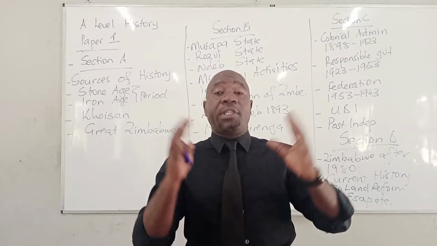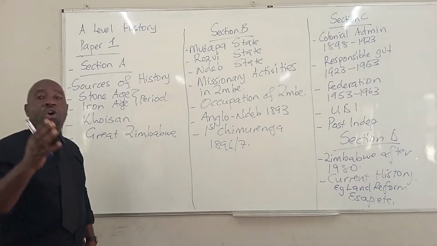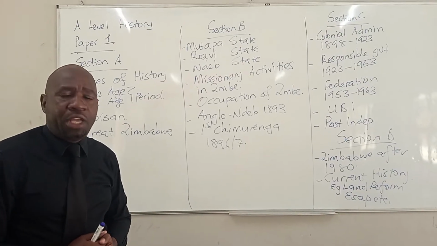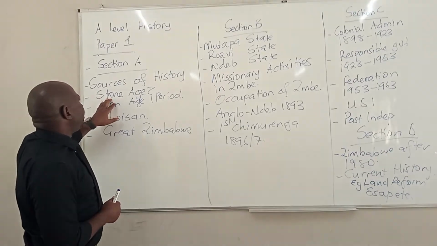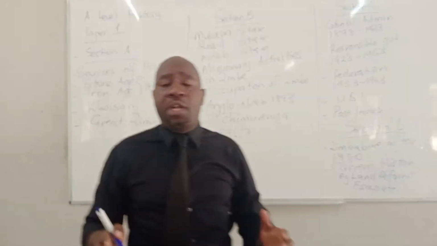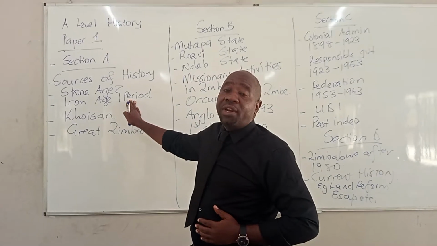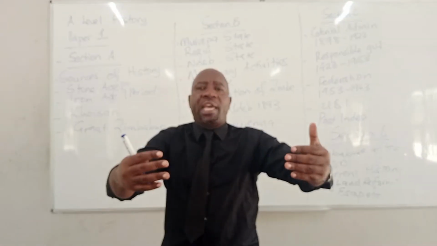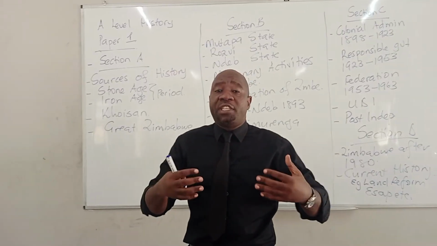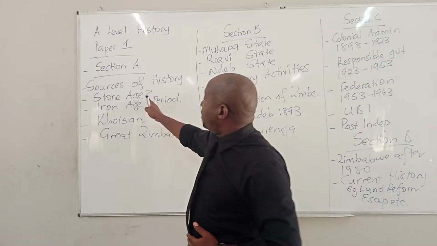who lived long ago. So a question may come on the sources of history that are used to explain more about the ways of life of the early people. Then we also talk about the Stone Age and the Iron Age. What took place during the Stone Age period? What also took place during the Iron Age period? The changes that occurred from the Stone Age to the Iron Age. Did the people benefit from those changes?